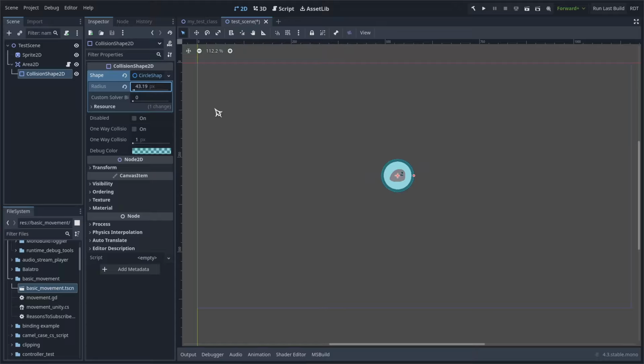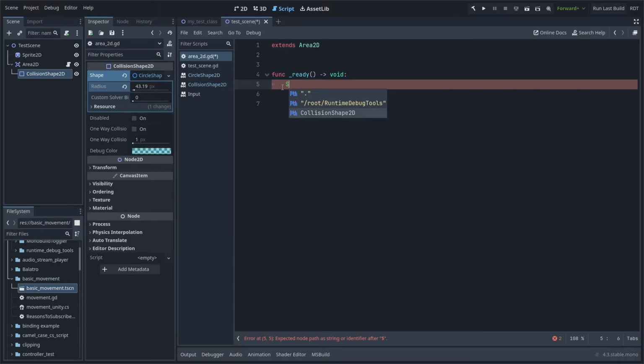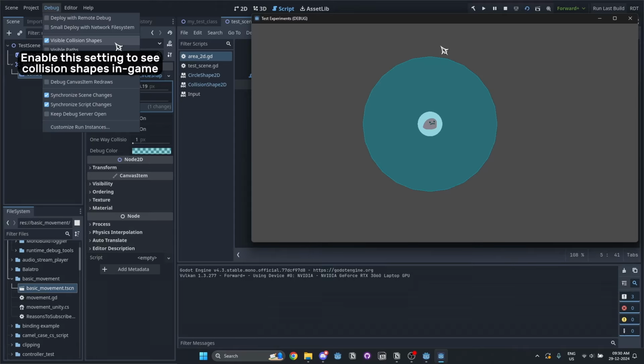The next thing I do is find out where that property exists. It's inside the CircleShape2D resource. I can look at that class's docs to make sure. Now, where is the CircleShape2D located? It's in the shape property of the CollisionShape2D node. So I'd have to get a reference to the CollisionShape2D node first, access its shape property, and then finally access the radius property to be able to set it to a new value.